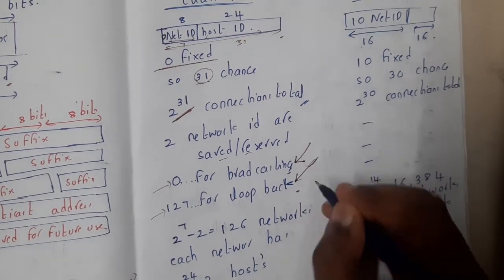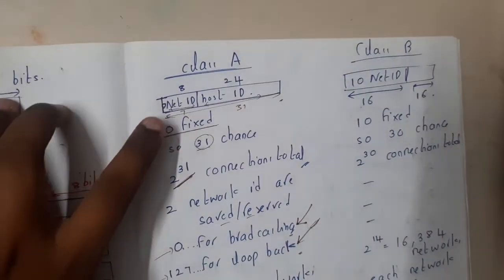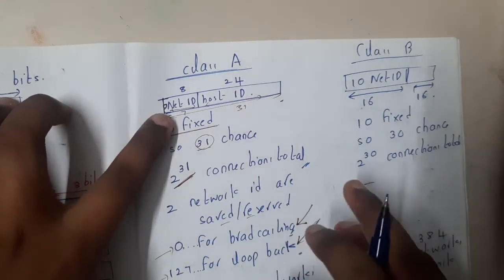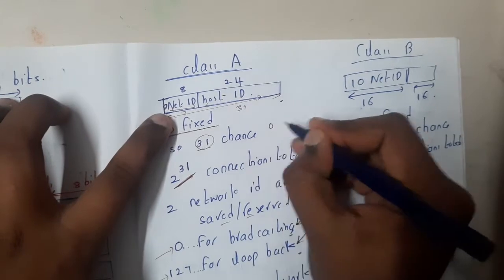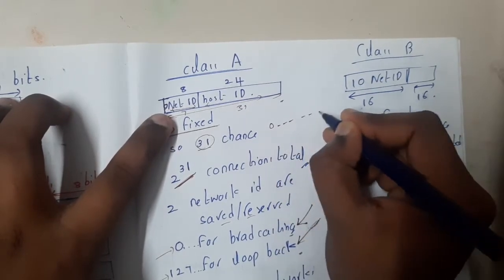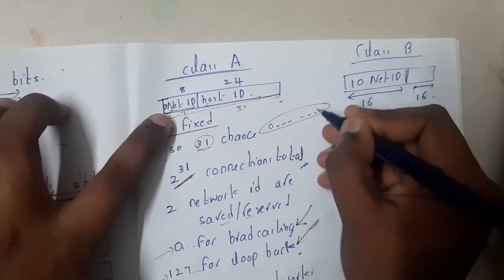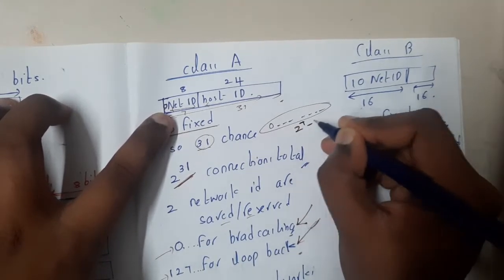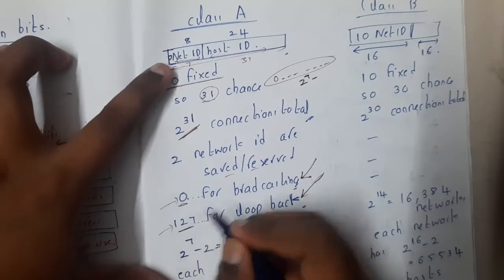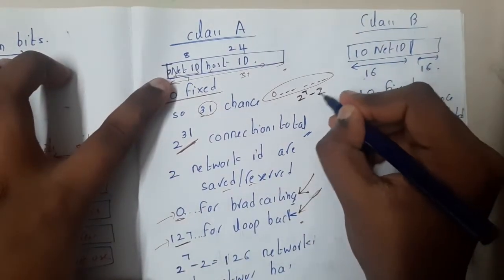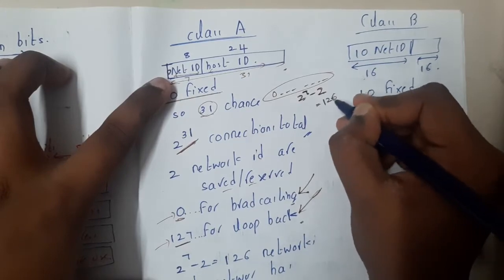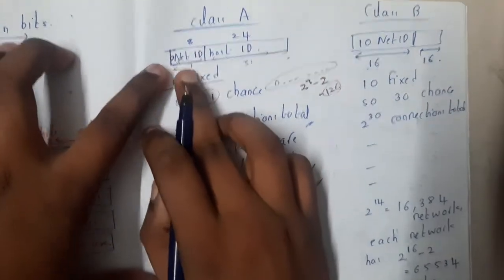Yes. Now if you observe carefully, how many bits is our network ID, guys? It is 7 bits, right? Yes. So I can play with those 7 bits. The first 0 is fixed, but the next 7 bits I can keep anything there, right? Yes. So how many combinations are there? 2 power 7. Among those 2 power 7, 0 and 127, 2 combinations are reserved. So it is 128 minus 2. Basically 126 networks are possible because it is the network ID.